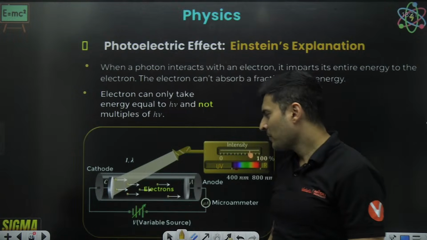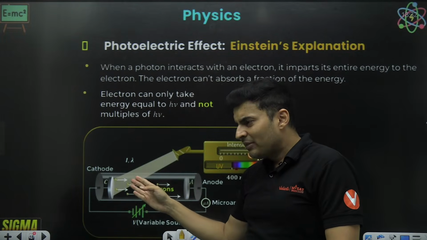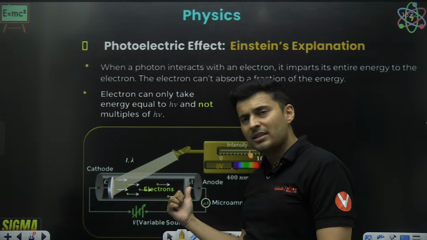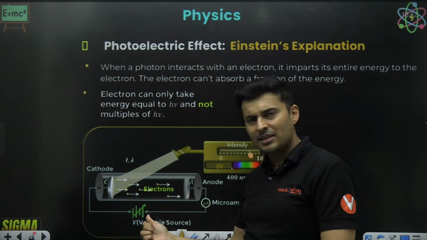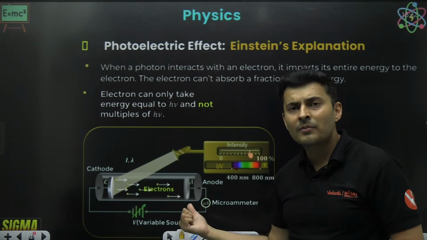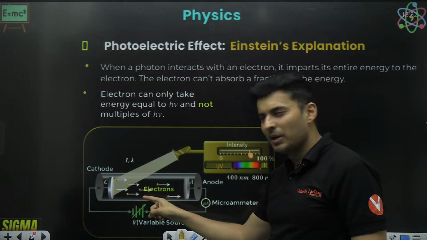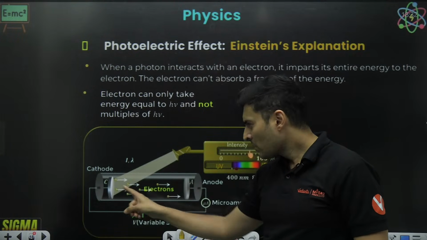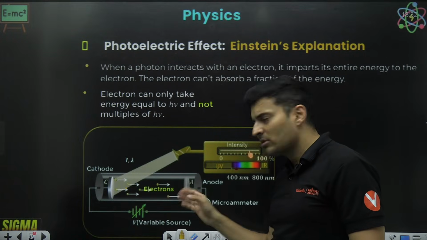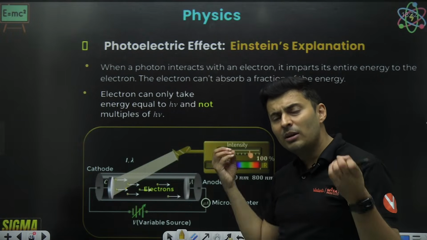Because think about it, even if you connect a very powerful battery, if 100 electrons were emitted, maybe earlier 60 electrons were coming here, connecting this battery maybe made that 60 into 70, 70 into 80. Out of the 100 electrons, not all will reach here because some electrons will collide, lose energy, and go back. Maybe some 50 electrons will reach here. You connect a battery so that 50 becomes 60. You connect a more powerful battery, 60 becomes 80. More powerful, it becomes 100.